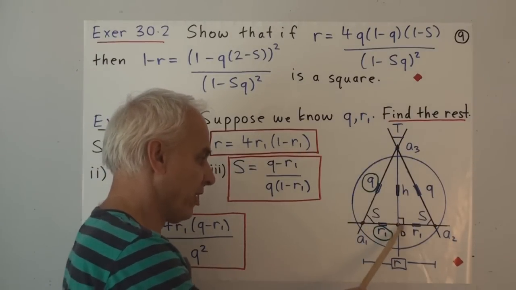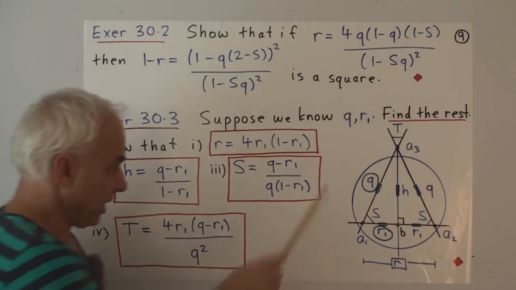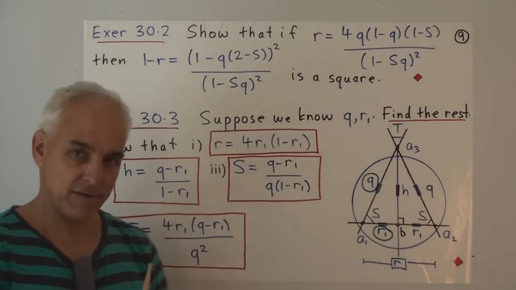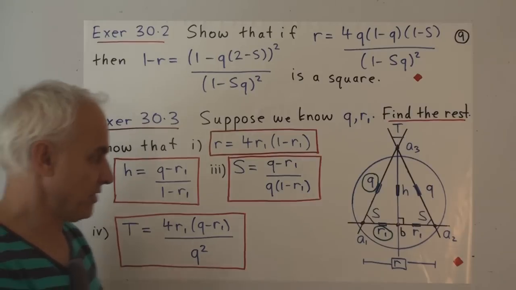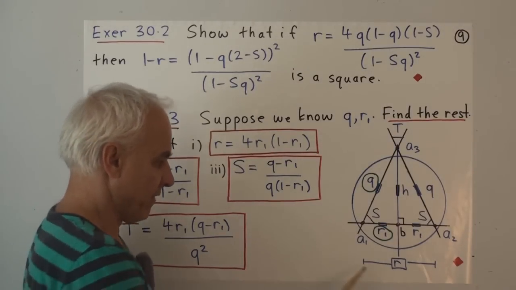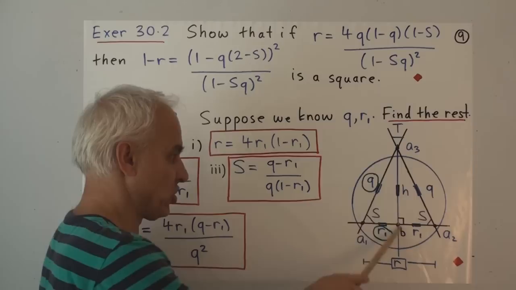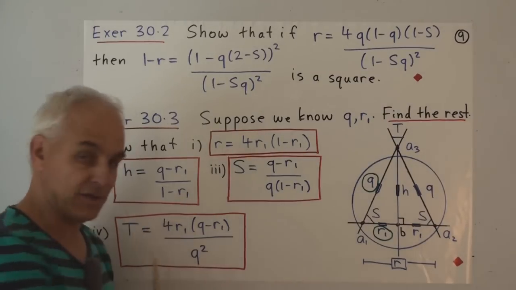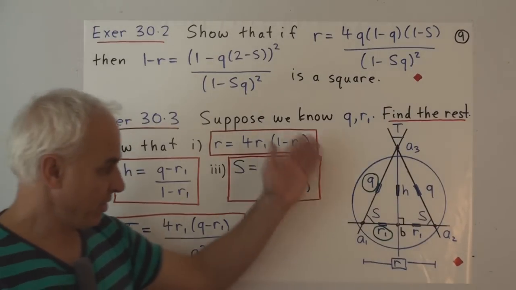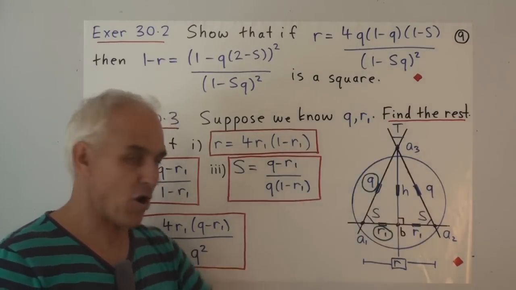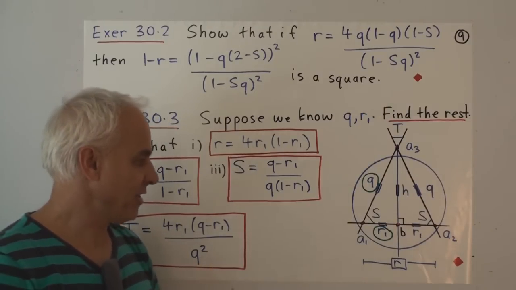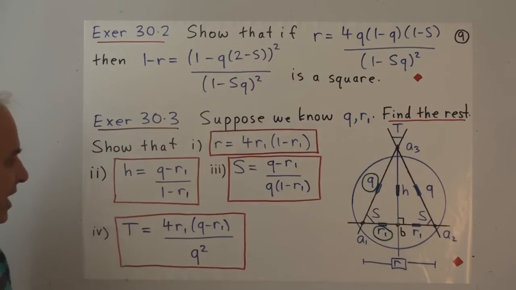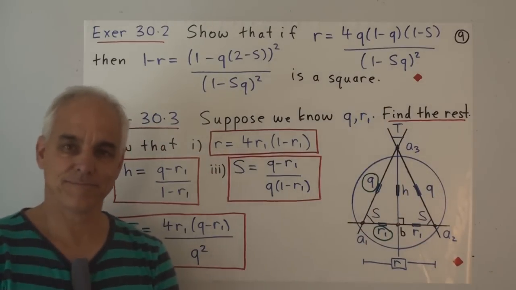That's R1 quadrances, that's R1 quadrances. So in terms of Q and R1, the problem is to find the other quantities. So in other words, find S, find R, find H, find T. And you might like to do it without looking at my answers. So that's the problem. It's an exercise. Use what you know. Try to figure out what these other various things are. And here are the answers that hopefully you will get.